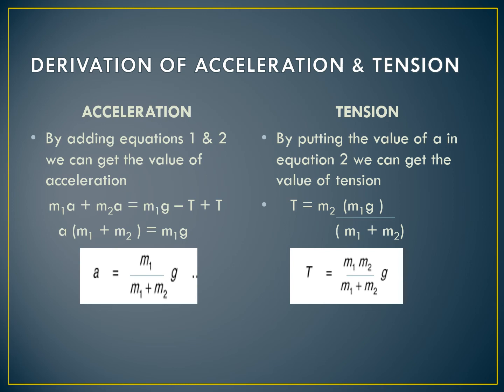Derivation of acceleration and tension in case 2 is simpler as compared to case 1. In this case, we will do the following mathematical steps.